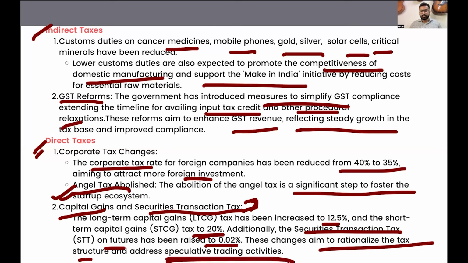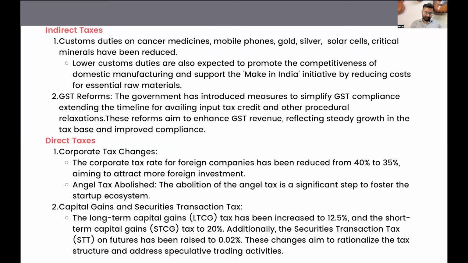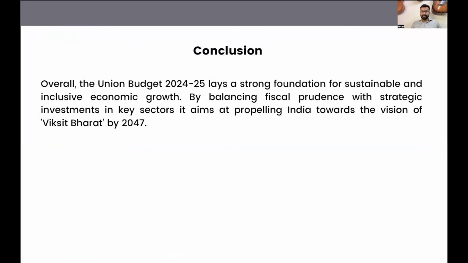So a lot of people who do speculative trading, like trading in futures or options, a majority of the retail investors or retail traders at least incur losses, right? Almost 9 out of 10 people incur losses. So the government wants to decrease the incentive for speculative trading, and that is why they have rationalized the tax structure and imposed securities transaction tax, which has been raised to 0.02%. All right. So those were the various tax proposals of the government.